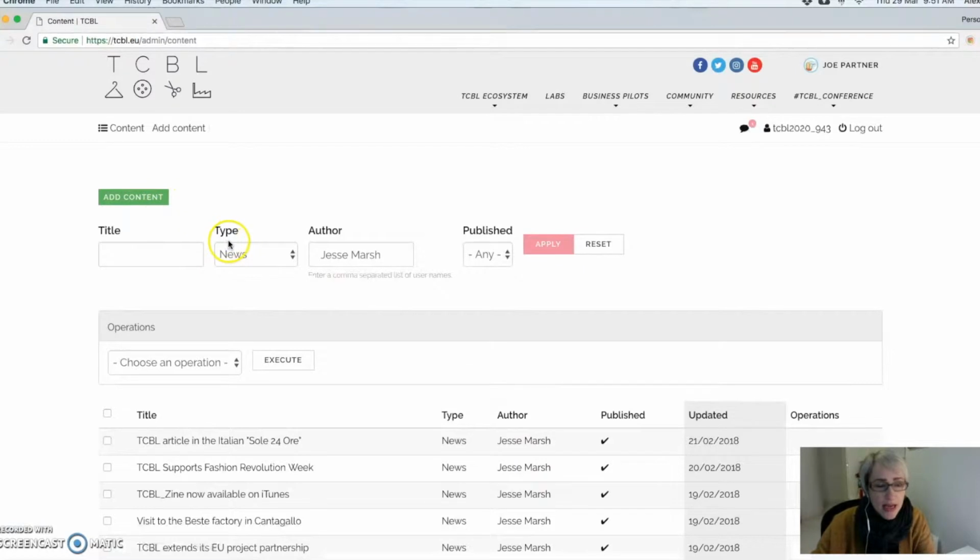All right, so say I want to add news content. Let's first think about what makes up a news content. News would be something like an article, maybe a report about an event that you've done, or a study visit, something where you actually have a little bit more to say, almost a whole page if you're typing it out in Microsoft Word. In fact, what I recommend doing is writing your article first in a word processing document and then bringing it over here. So let's go over adding a brand new news document.